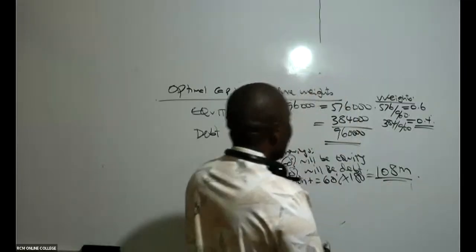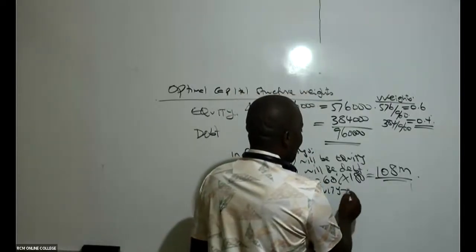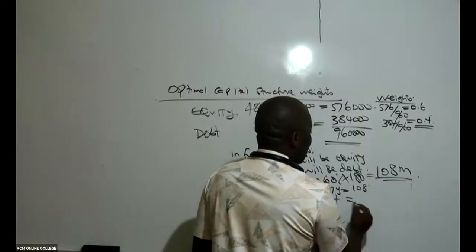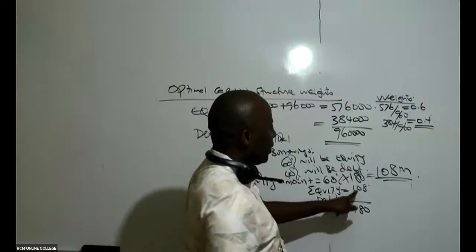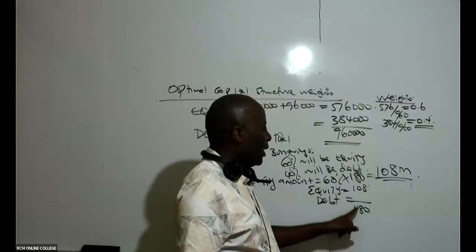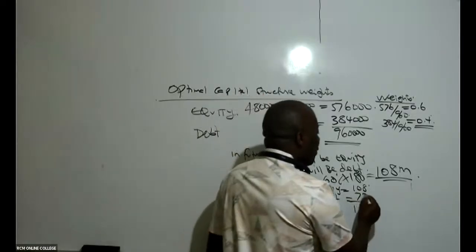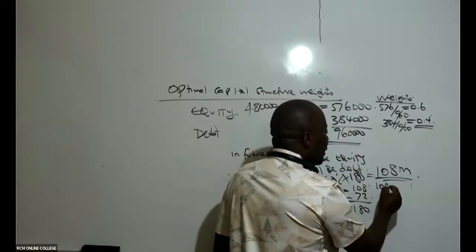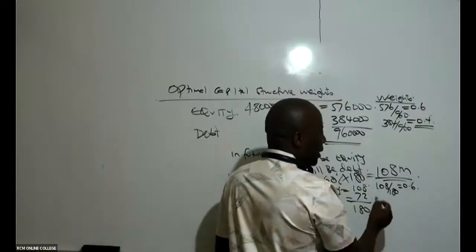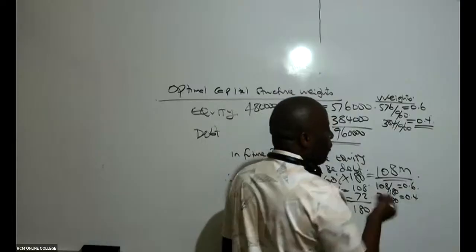So you've told me equity is 108. Then debt will be, because in total we want to get to 180, can you kindly take 180 minus 108? That will be 72. So you see now, even in our future borrowings, if you take 108 divided by 180, this will be 60%. If you take 72 divided by 180, this will be 0.4 or 40%.